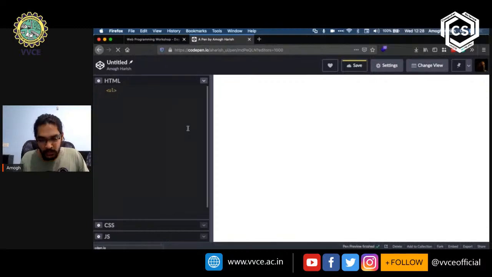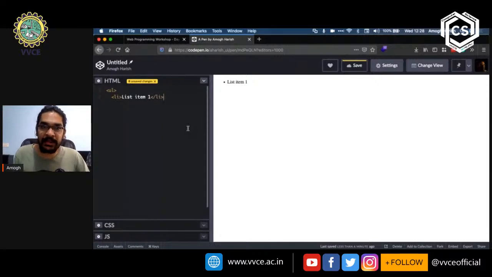Then going to a new line, opening the left angle bracket, creating an li tag, right angle bracket, and list item 1. Then we're closing the li tag with a /li and right angle bracket.